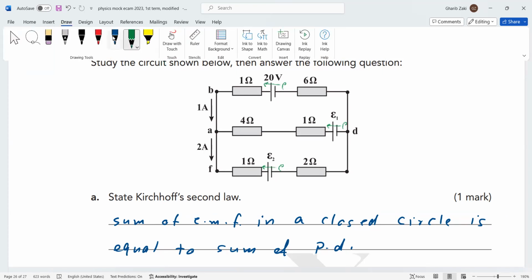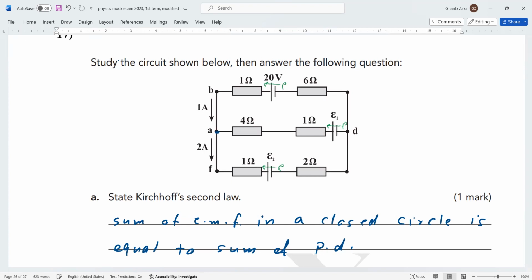But before this, you have to decide where the junctions are. A is a junction and D is a junction. Only A and D are junctions in that circuit. The junction is the point of connection of wires.